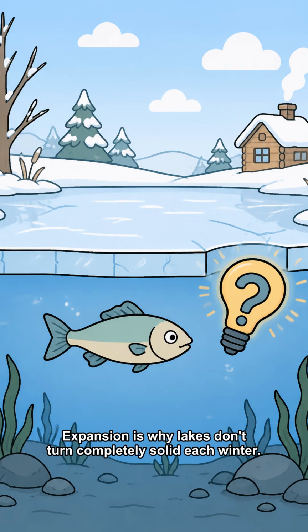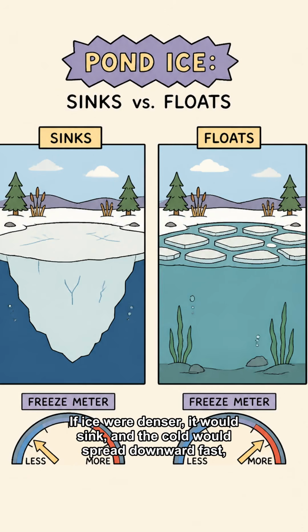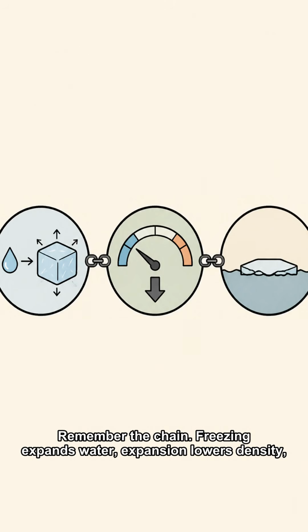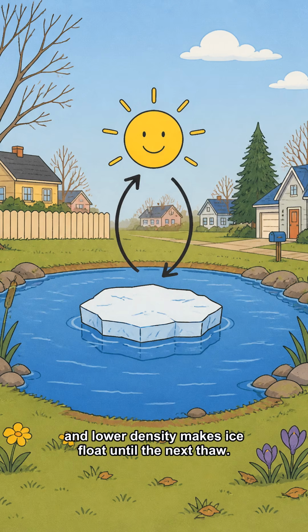Expansion is why lakes don't turn completely solid each winter. If ice were denser, it would sink, and the cold would spread downward fast, freezing the whole pond and disrupting oxygen and habitat. Remember the chain. Freezing expands water, expansion lowers density, and lower density makes ice float until the next thaw.